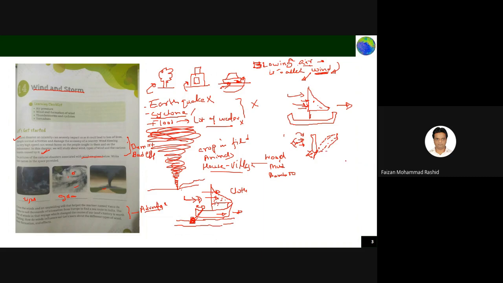And you can see also, if you go to your garden, you will find that flowers are there in your garden. But what happens? Flowers will be like this only. But when wind starts blowing, the flowers will move like this one. Sometime it will break also. So what it is telling you is that wind has a lot of energy also. So that energy sometime has advantages to mankind also.